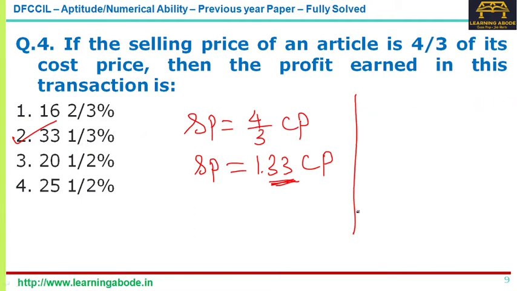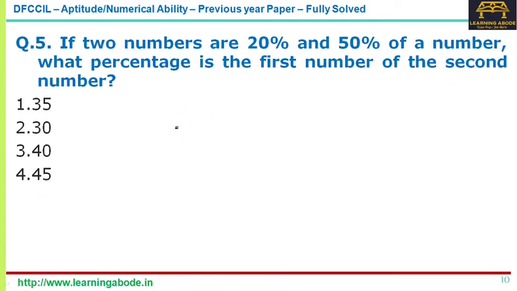Otherwise, if you want to write it conventionally, which is going to be a definite waste of time, what you have to do? Selling price is equal to profit plus cost price. Now that way you have to take and then proceed. That's anyhow a waste of time, but if you want to proceed, you can go ahead and do, no issues. So that's answer option 2 for the percentage question here.